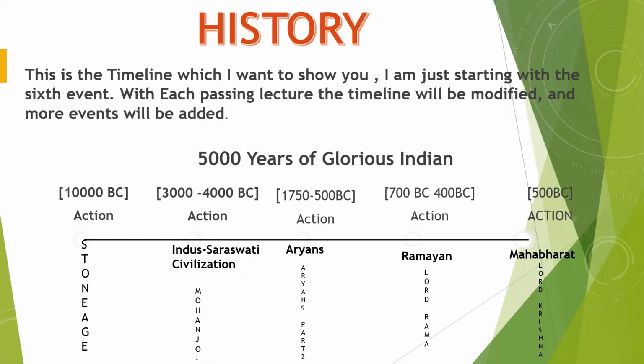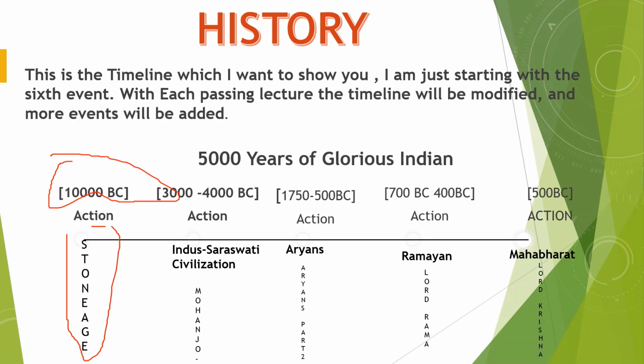This is the timeline which I want to show you. I'm just starting with the 6th event. With each passing lecture, friends, the timeline will be modified and more events will be added. 5,000 years of glorious Indian history. We have covered Stonehenge in the last session. It happened in 10,000 BC, friends.